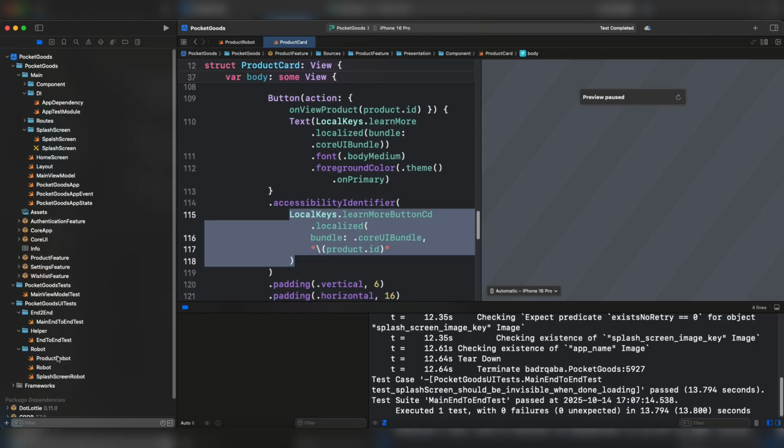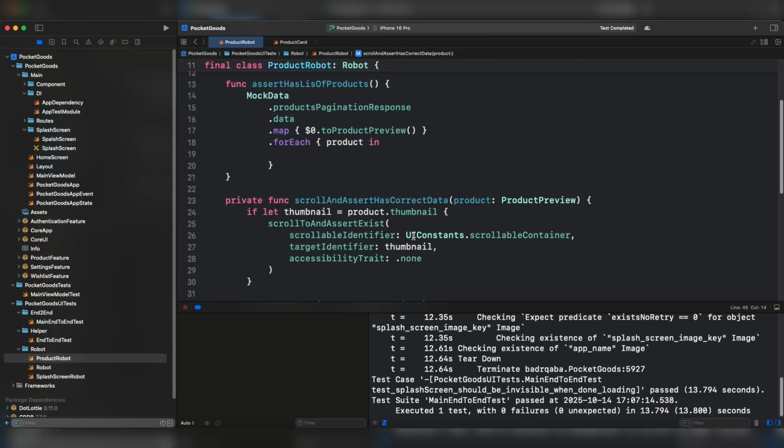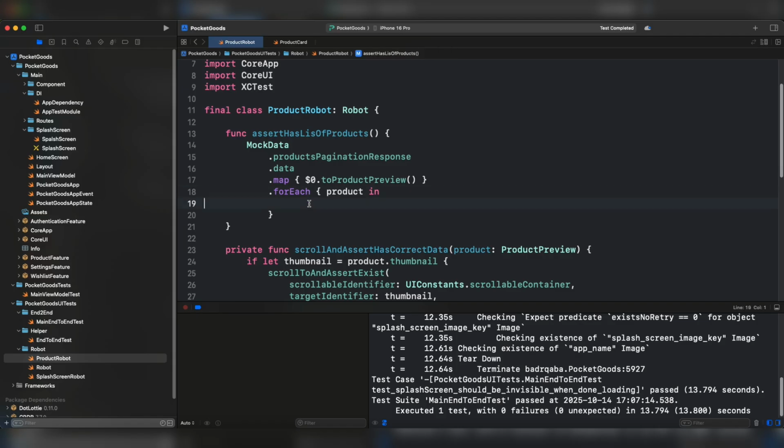For the content description of learn more button, I'm just going to copy the whole thing and use it under the end-to-end test. That's pretty much it for the scroll and assert has correct data. We have to do here scroll and assert has correct data and pass as an argument products preview. And that's all. Now we have basically two options, either to run the test or to continue implementing all the functionalities of the products robot. I'm going to opt in the latter.